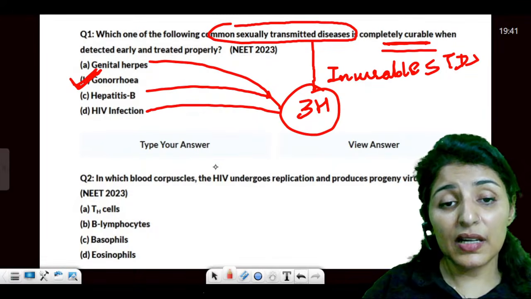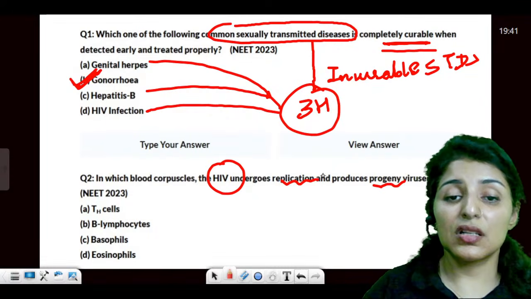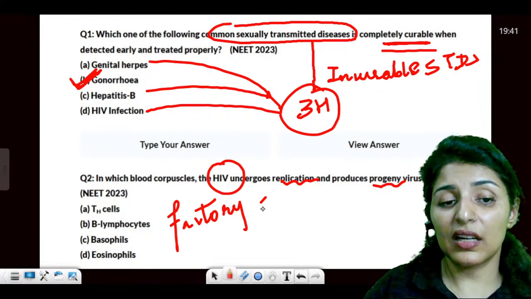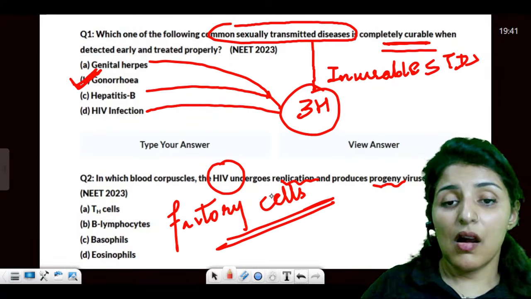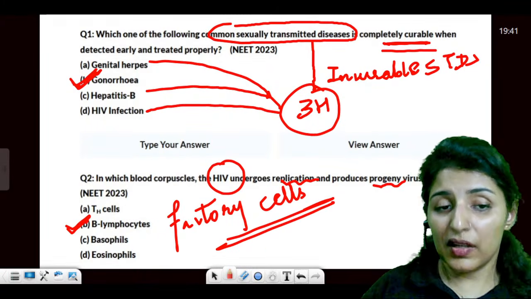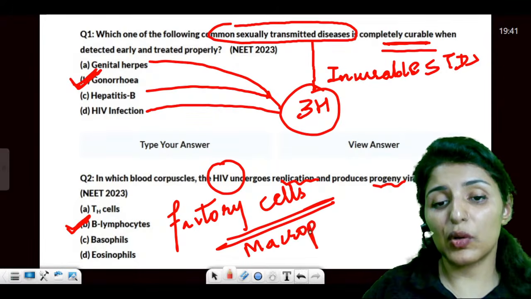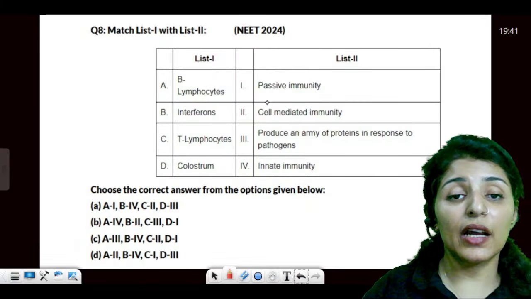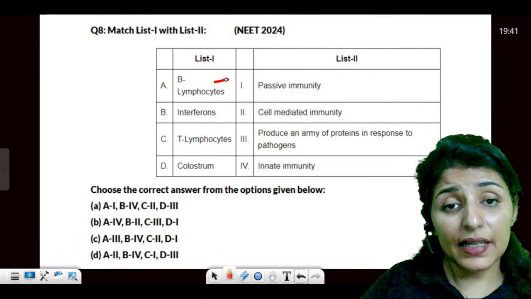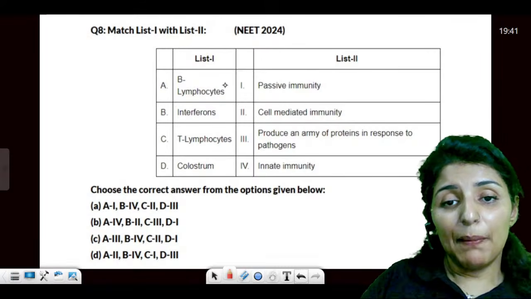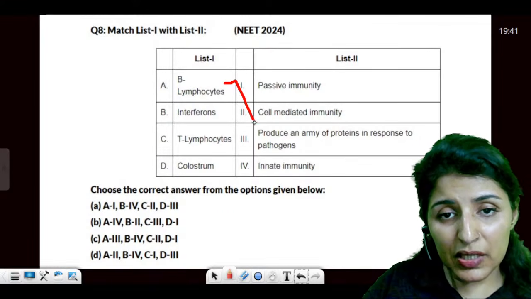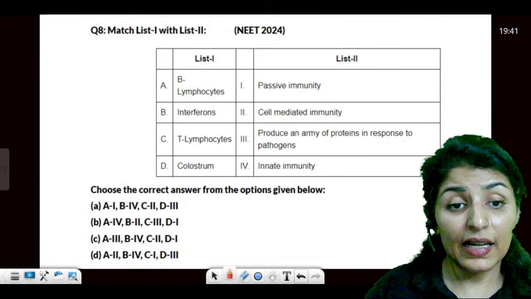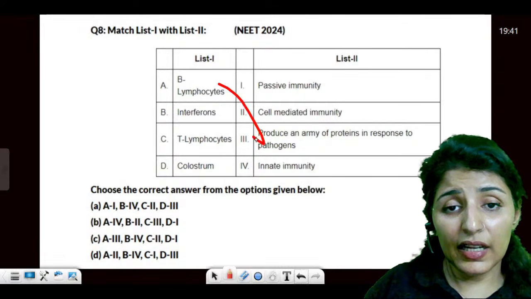Yes. Now, which of the blood cells does HIV undergo replication in and produce from? So basically, which cells are used by the HIV as factory cells? Actually, it is macrophage, but the second one is B lymphocytes. Since we don't have an option of macrophage here, we'll go by B lymphocytes. What do B lymphocytes do? They will produce an army of proteins in response to a pathogen. And what do we call that army of proteins? Antibody.